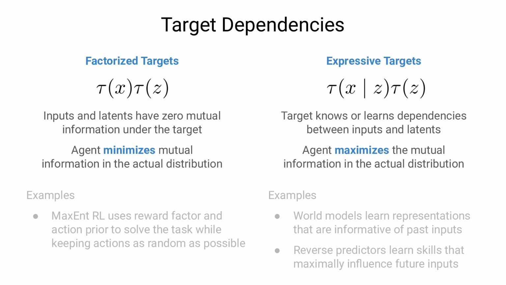On the other hand, expressive targets capture dependencies between inputs and latents. An example would be a generative model with a prior over the latents and a conditional observation model. Minimizing the KL to an expressive target also increases the mutual information between inputs and latents in the actual distribution. For example, a world model learns representations that are informative of past inputs. And a reverse skill predictor learns skills that maximally influence future inputs.